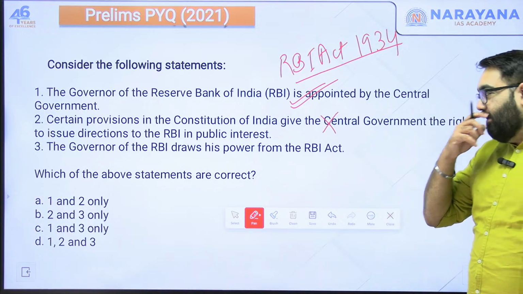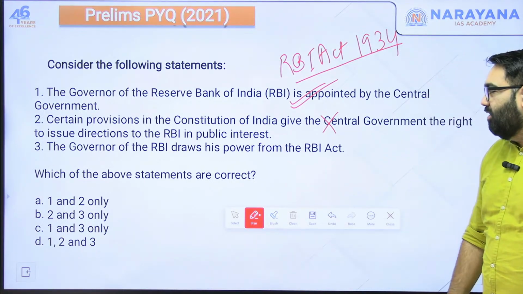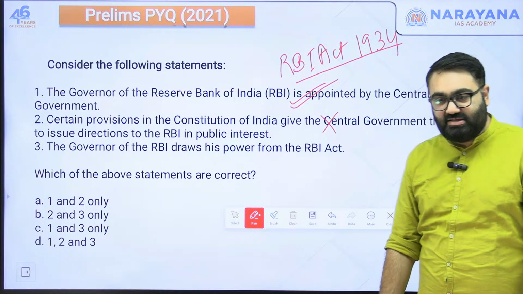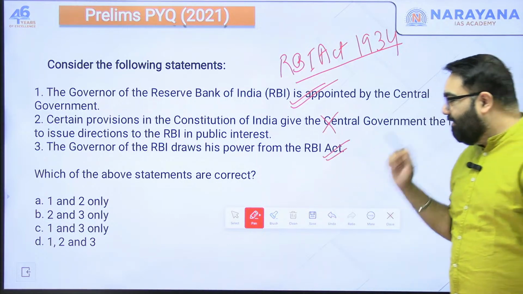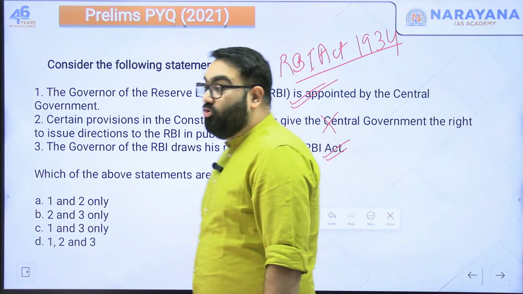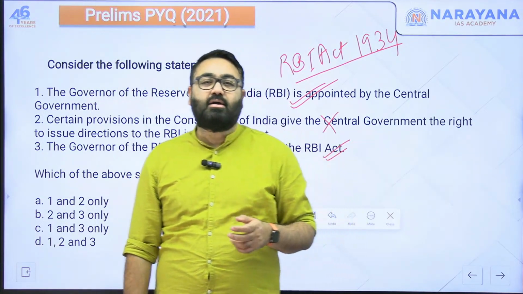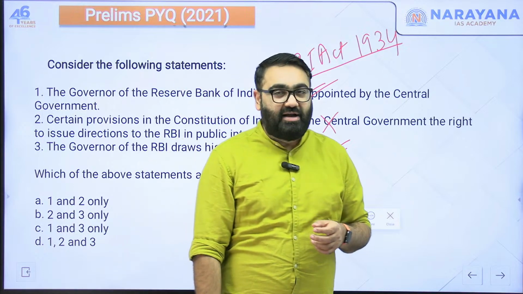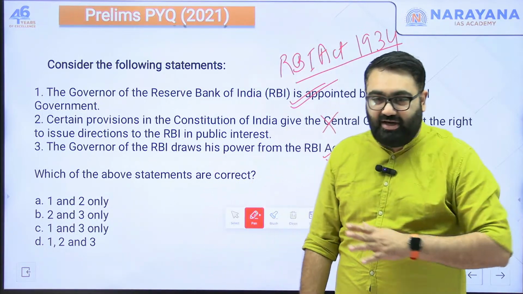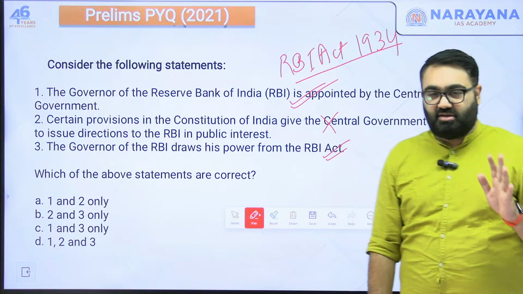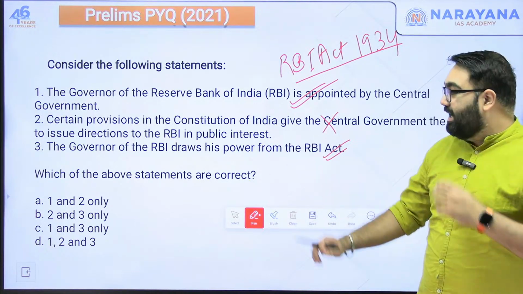Third, the governor of the RBI draws the power from the RBI Act. That is correct. This is what we had discussed. What the governor can do, what the RBI can do, what the government can do with respect to the RBI, everything about that is mentioned in the RBI Act of 1934. It is not mentioned in the Constitution. The Constitution has nothing to do with it. So 1 and 3 are correct here.